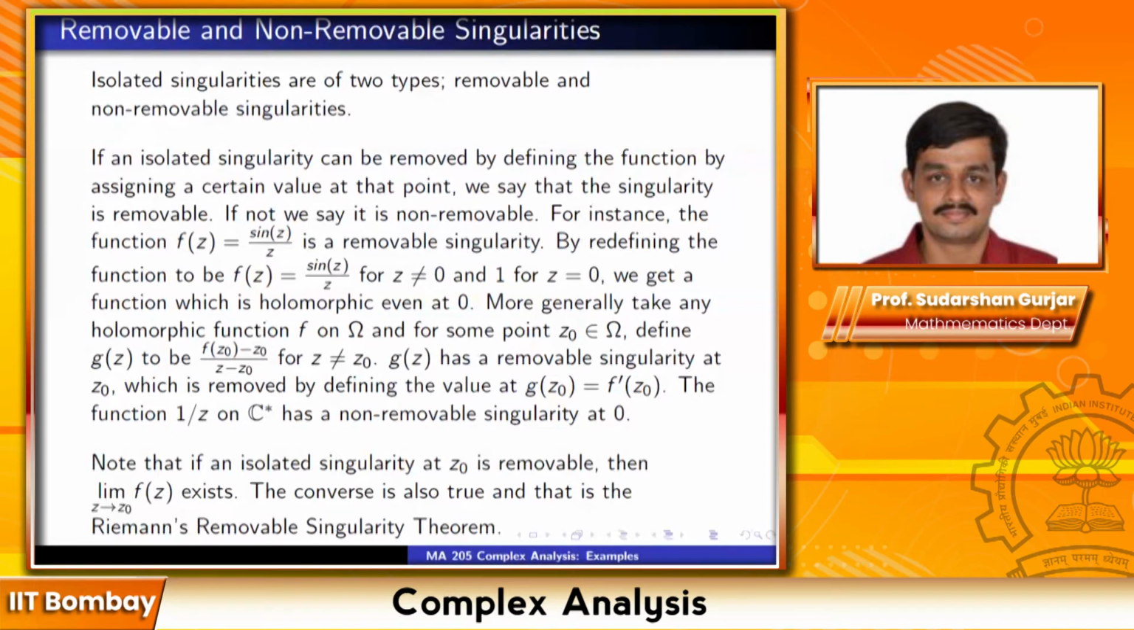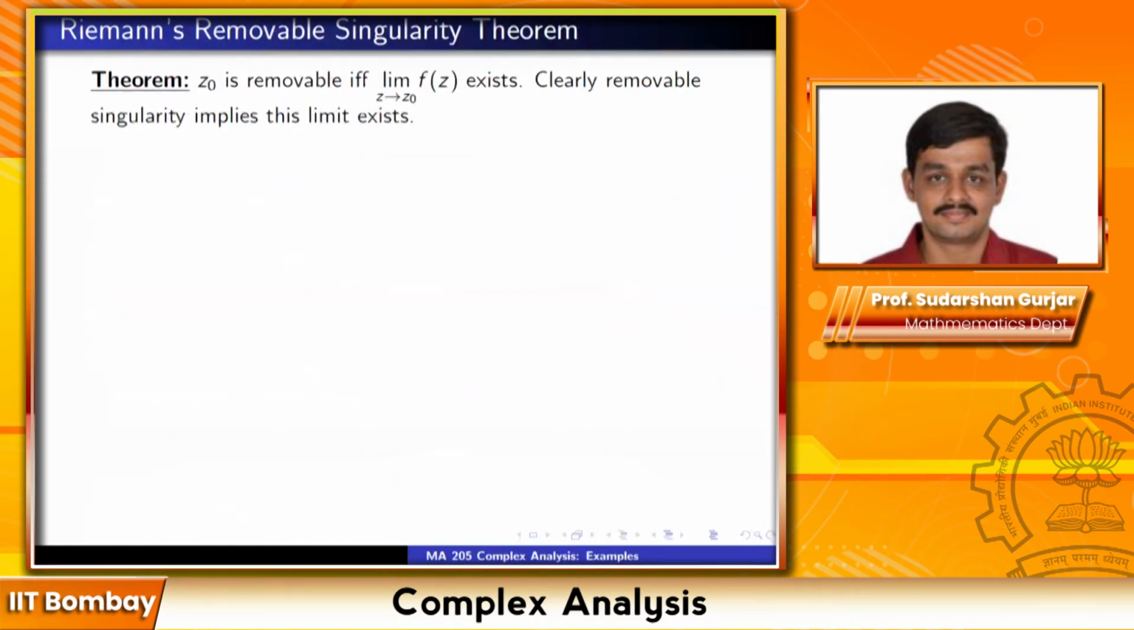So let me come to Riemann's removable singularity theorem. Theorem: z0 is removable if and only if the limit of f(z) as z tends to z0 exists. So I have once again remarked that clearly a removable singularity implies this limit exists. Okay, is the statement of the theorem clear? If the limit exists, then you can assign the value at z0 and make it holomorphic. Just the existence of the limit is enough. The proof is not difficult. We will see the proof soon.